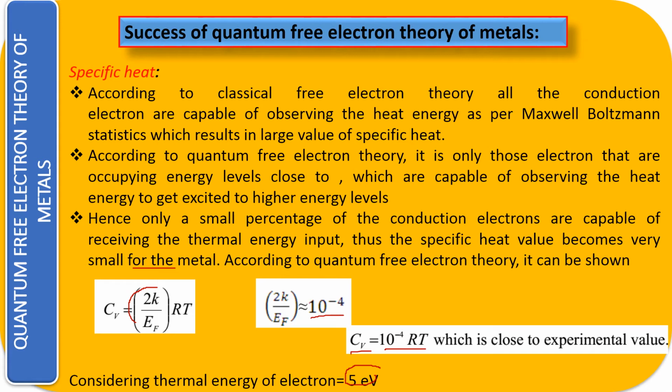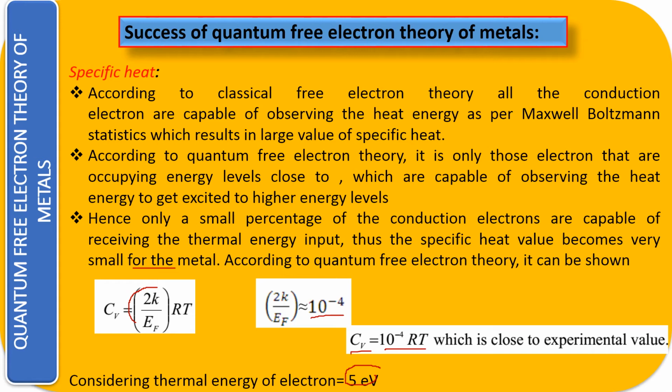Experimentally also we have observed that this is in the order of 10 to the power minus 4 RT. So what we say, the theoretical value and the practical value are matching. And where is the difference? The difference is, if you are going to give a thermal energy in the classical theory, all the electrons are participating with that thermal energy, right? So what we are saying, the thermal energy that we have given, with this the kinetic energy it is gaining.